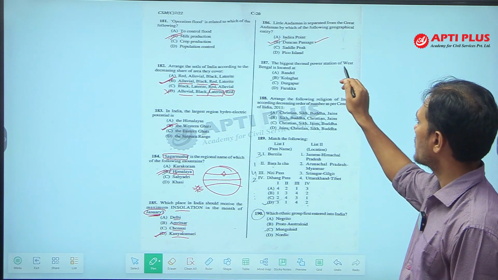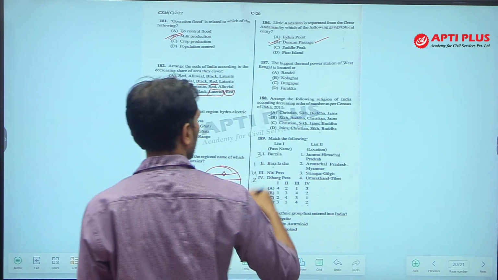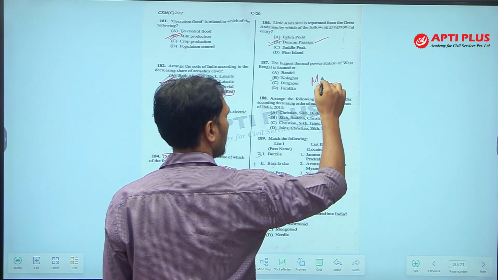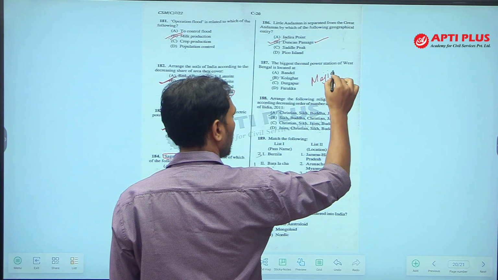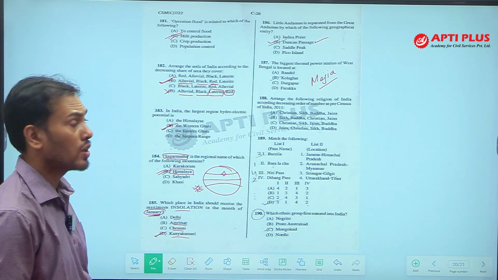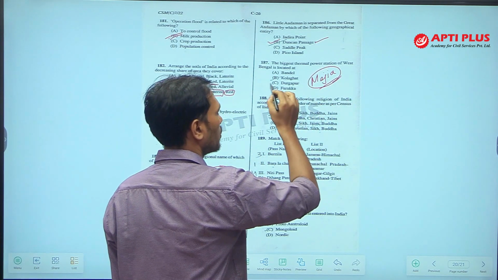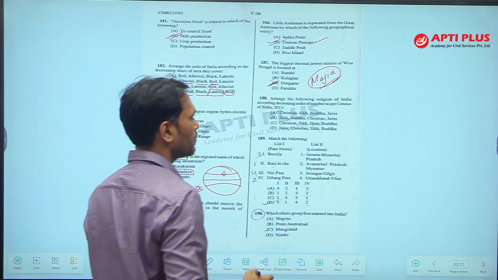Biggest thermal power station of West Bengal is located at? The biggest thermal power station of West Bengal is located at Mejia. And Mejia is near Durgapur. Mejia is located 35 km from Durgapur, that is why the answer is Durgapur.